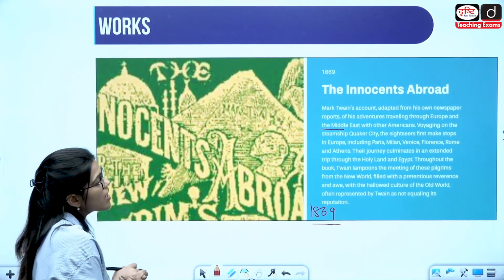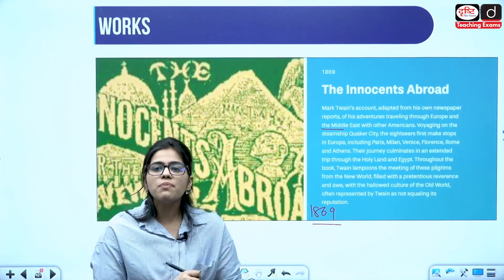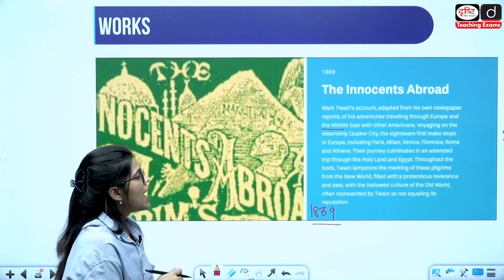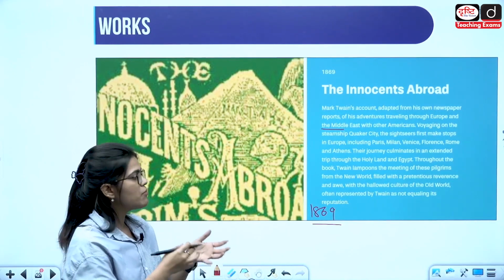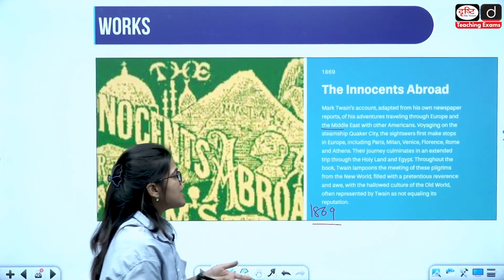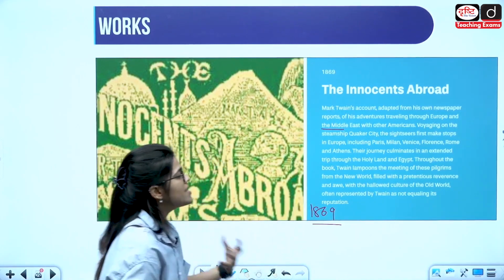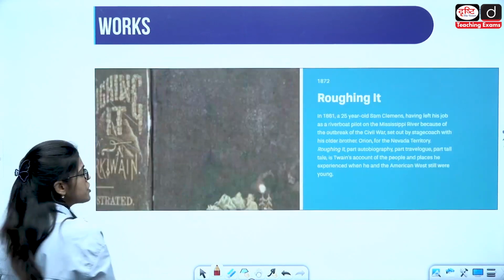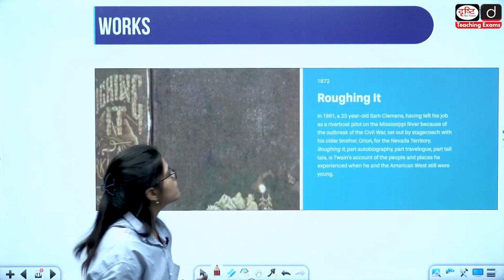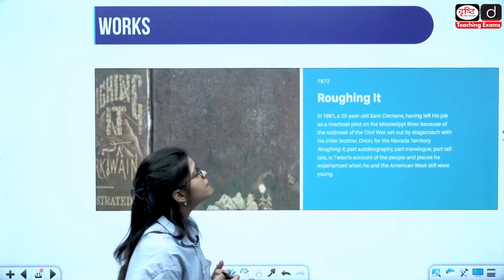This journey will articulate an important trip towards the Holy Land, and he is going to talk about the number of pilgrims that he will find who were coming to the New World and living there. So this is an important work, and he got his reputation from this work. Then we have Roughing It.